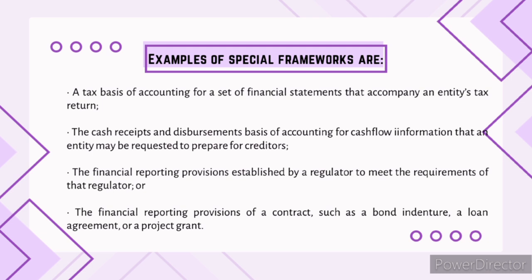The third is the financial reporting provisions established by a regulator to meet the requirements of the regulator. Lastly, the financial reporting provisions of a contract such as a bond indenture, a loan agreement, or a project grant. Let's explain each bullet.